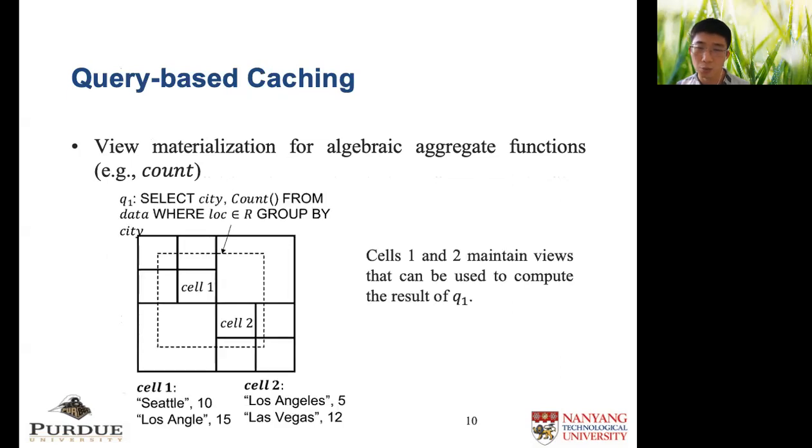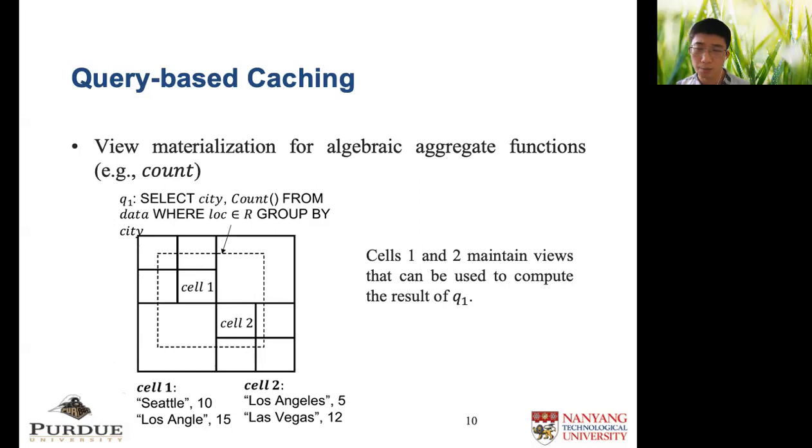In this example, we have a quadtree, and for query Q1, we can only use the views maintained in nodes corresponding to cells 1 and 2 to compute the result. For other nodes that are not covered, we must check the objects in them to compute the query result. As shown in this example, we need to consider which views to be materialized in different nodes of the quadtree.